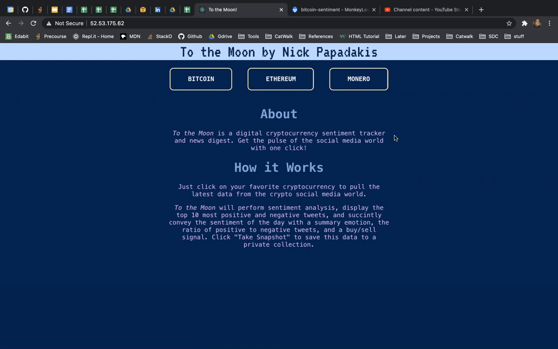The user visits the hosted and deployed app and is greeted with an About page. This just breaks down what the app does and how it works, but I'll just summarize that for you. We have our top coins here, or assets, really. When we click our preferred asset, this app is going to grab the top 100 tweets. Of course, Twitter is rate limiting me, otherwise it would be more.